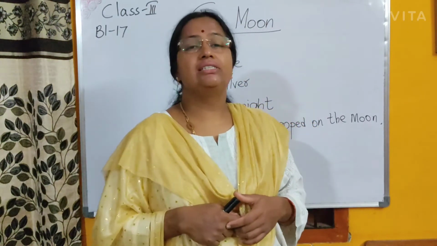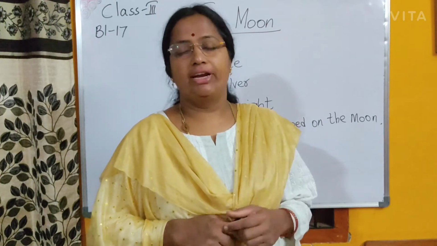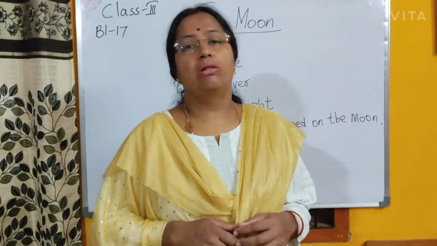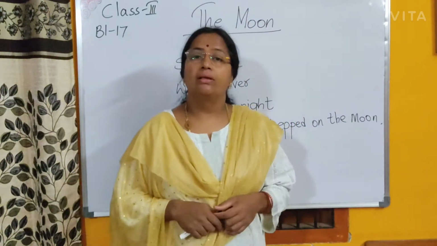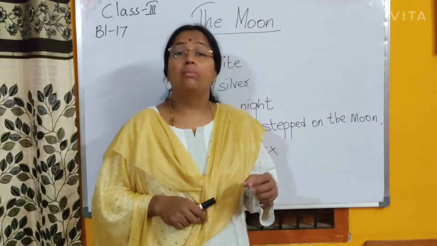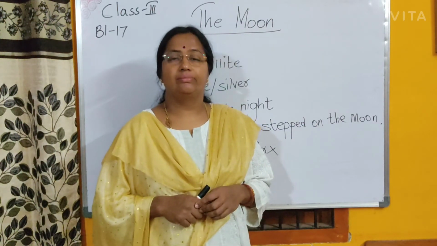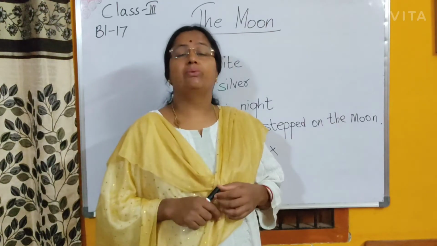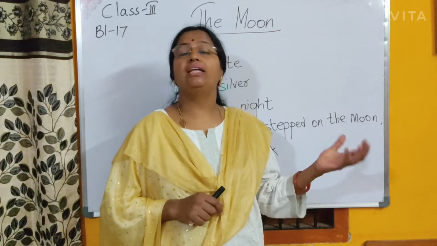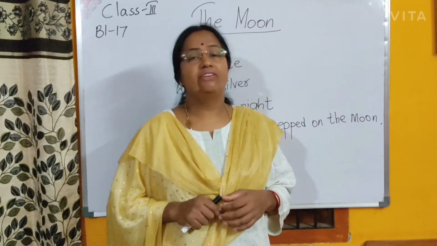So the next question is, why don't we see the moon in round shape every day? We can't see the moon in round shape always. Why? We see different shapes of the moon from the earth because the sun has its own light, but the moon does not have its own light. So we see only that part of the moon which receives the sunlight. That is the reason we see the different shapes of the moon.